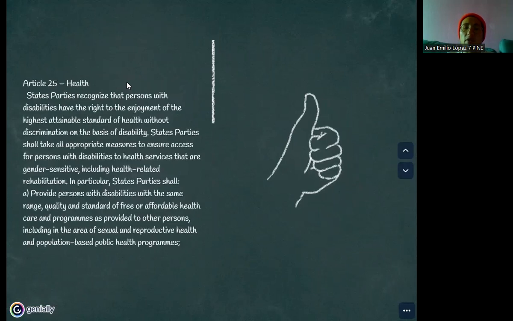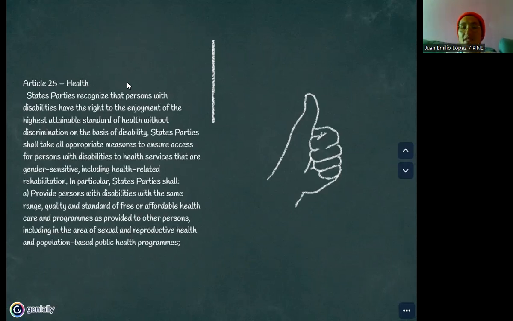This article is number 25. It says that states parties recognize that a person with disabilities has the right to enjoy the highest attainable standard of health without discrimination on the basis of disability. States parties shall take appropriate measures to ensure access for persons with disabilities to health services that are gender sensitive, including health-related rehabilitation. In particular, states parties shall provide persons with disabilities with the same range, quality, and standard of free and affordable health care and programs as provided to other persons, including in the area of sexual and reproductive health and population-based public health programs.